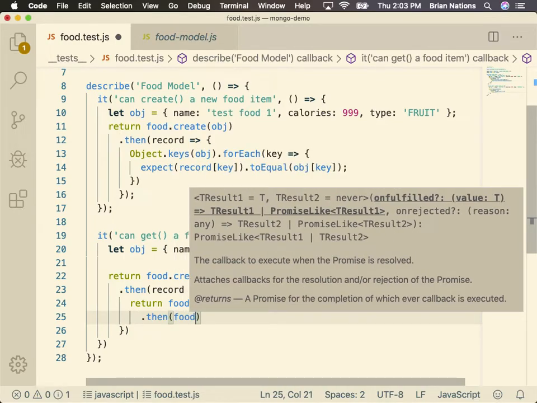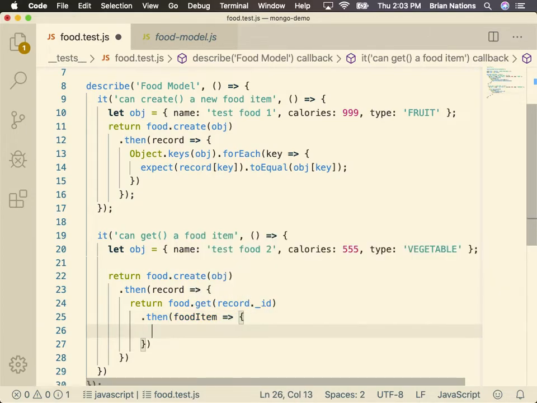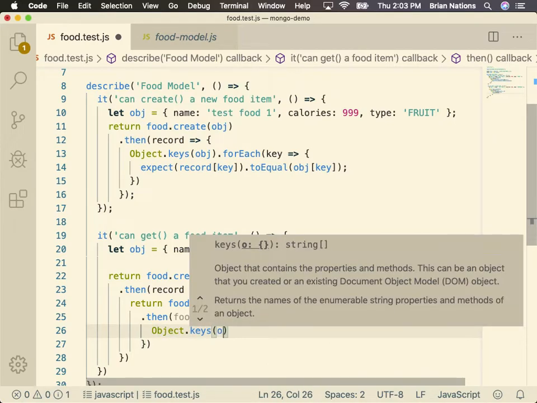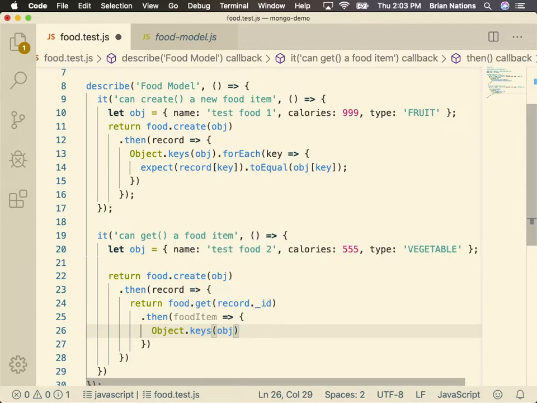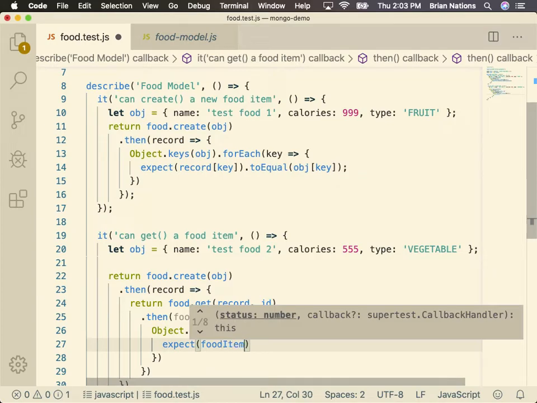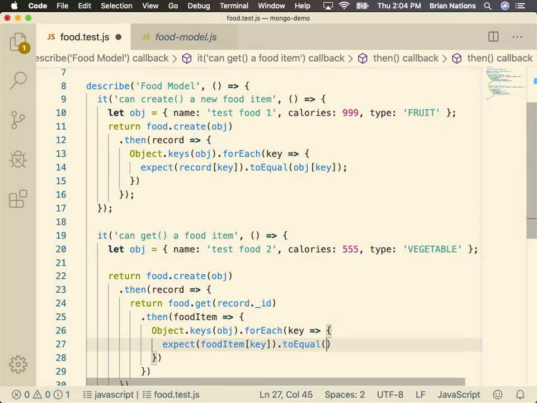Dot then, and we'll say food item. It could be data. You can call that whatever you want, right? That's representing what we get back. I'll use food item for now to help you think through it. And then here, we're just essentially going to loop through those keys and make sure that they're the same. So we'll say Object. We're using the object constructor. So Object.keys, right? We're going to pass it our object, which is just the one that we made up above. That's our test object, right? Dot for each. We're going to get a key. And for every one of those keys, we're going to expect food item to the key to equal object to the key.